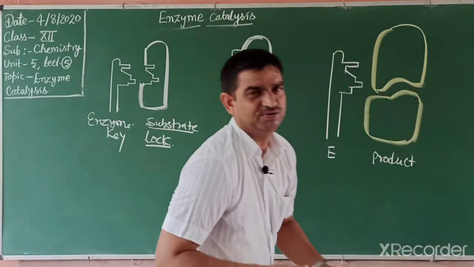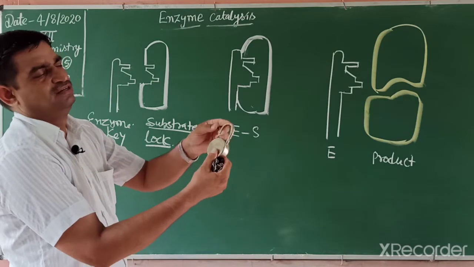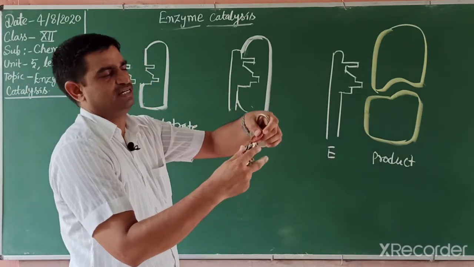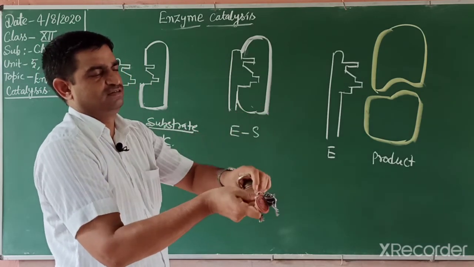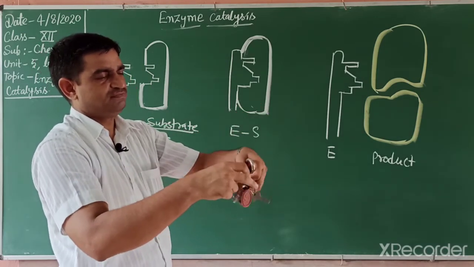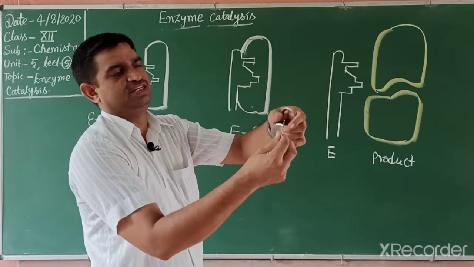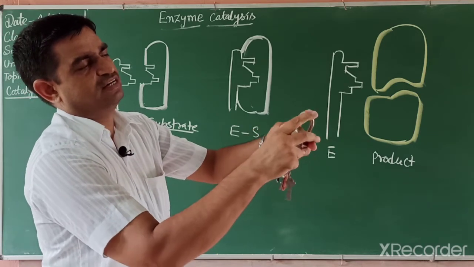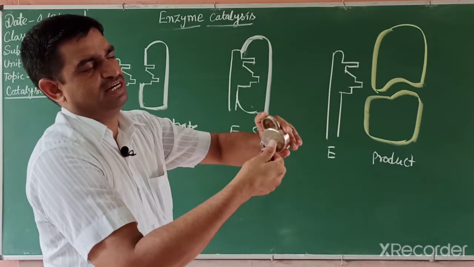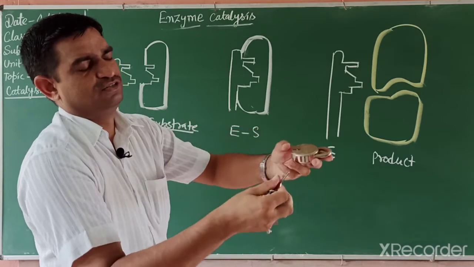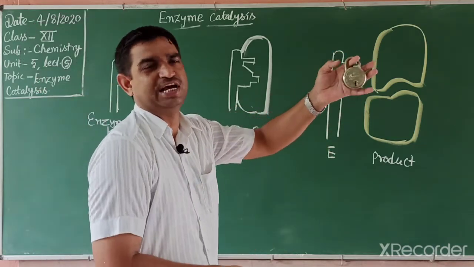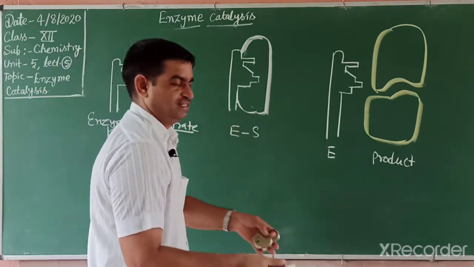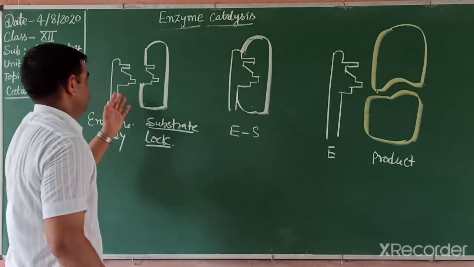Students, you know how the lock and key principle works. This one is a lock, and this key has a specific function. This one is the key of this lock, and it has some characteristics. When we lock, a particular key works. After that, the lock is like the product, and the key separates out. In our daily life it works in a similar way, as the lock and key principle.